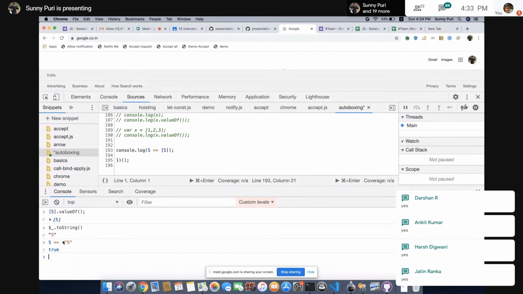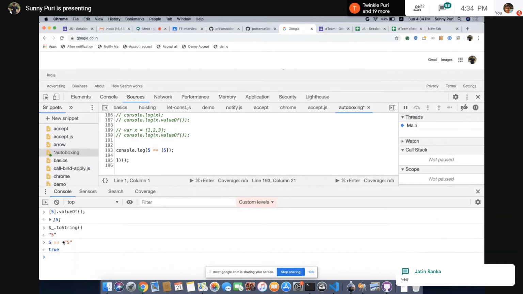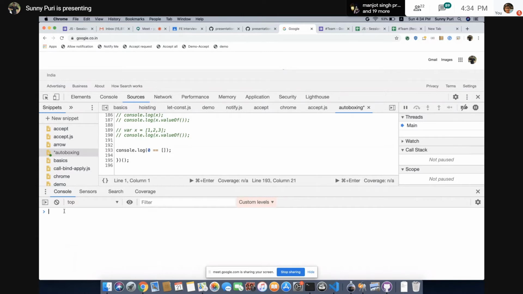Guys, this is the toughest part which I am explaining to you. That's why I have taken a gap. So let's say a different example. 0 equal to empty array. Is this true? See, people are saying an empty array is equivalent to 0, then they'll say an empty array is equivalent to false. We'll see all these things. We'll go by logic. We'll not do hit and try.